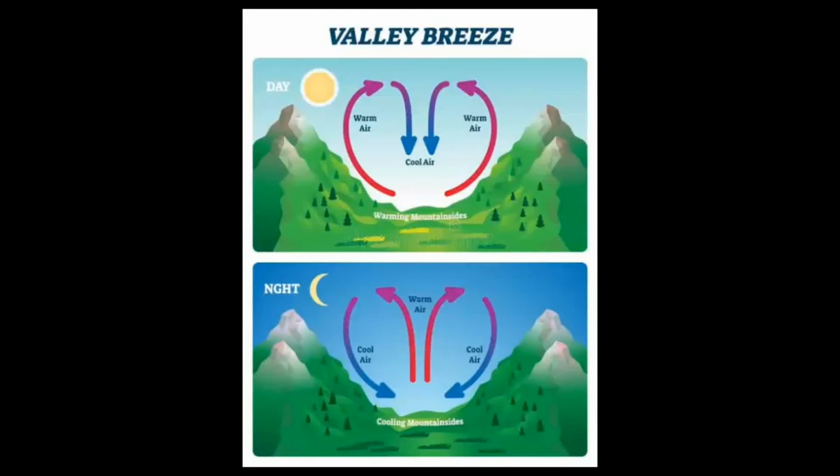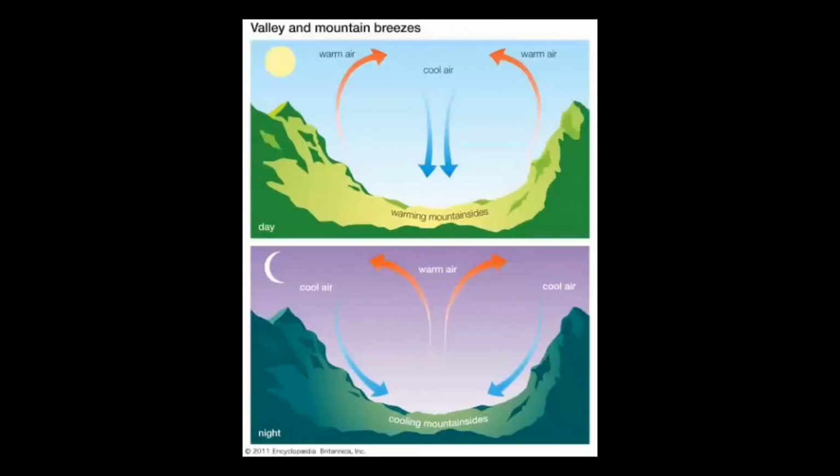As the wind blows from the high pressure areas to the low pressure areas, it blows from the valley areas to the mountain top. The cooler and heavier air from the high pressure valley area starts flowing towards the low pressure mountain areas. Valley breeze blows during the daytime. These above all are the characteristics of valley breeze.